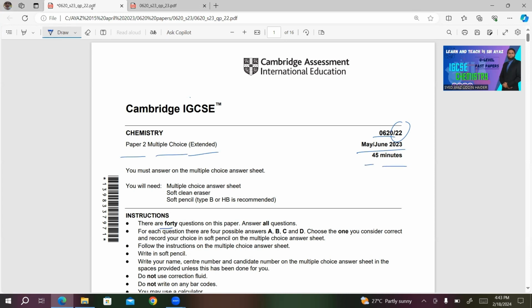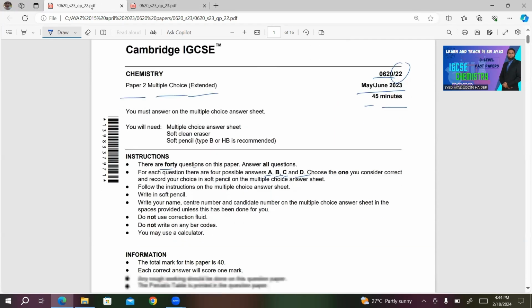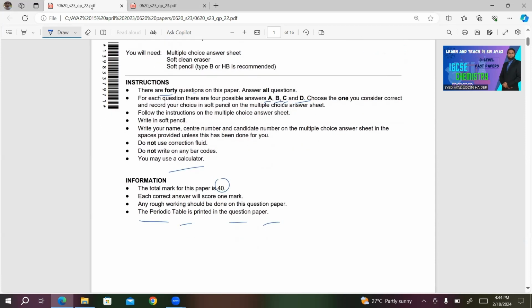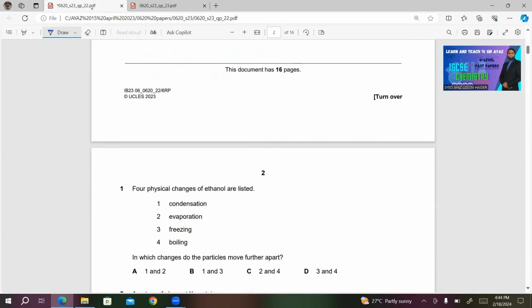There will be 40 questions on this paper, and you have to choose one correct answer from 4 choices A, B, C, and D. The total marks for this paper is 40. Periodic table will be provided to you, and you can use a calculator. So let's start the paper.